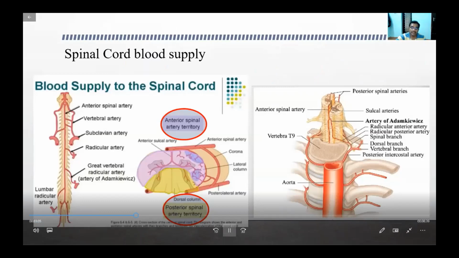A word about spinal cord blood supply: we have two sets of arteries, one anterior spinal artery and a set of posterior spinal arteries. The anterior spinal artery usually supplies the motor area. But one problem with the anterior spinal artery is that it is not a continuous artery. It is usually made by multiple collaterals from the vertebral, intercostal, and lumbar arteries. One of the major arteries which reinforces the anterior spinal artery is the artery of Adamkiewicz. Basically it is a radicular branch of the intercostal artery, usually between T8 and L2. That is usually the major vessel there.